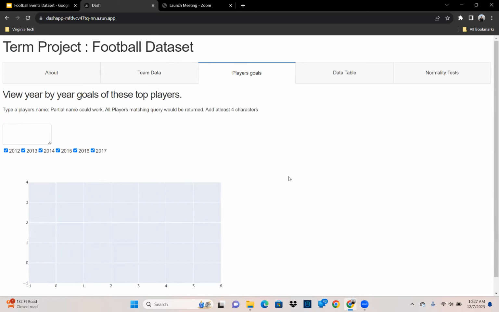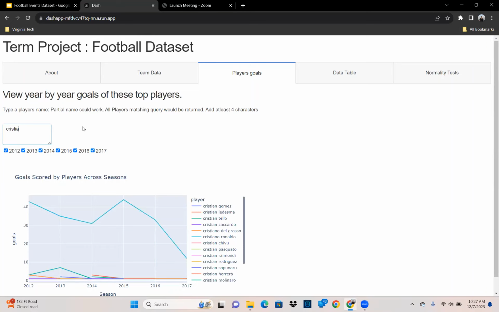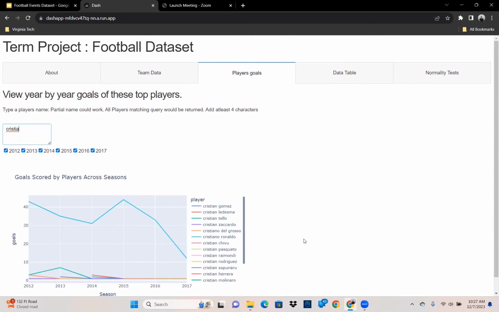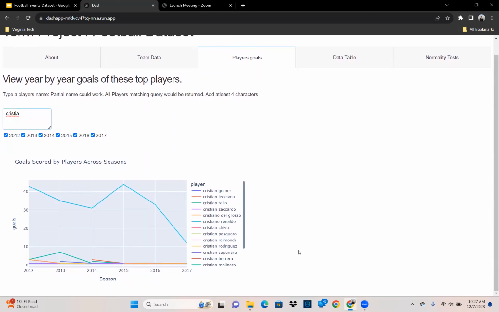The next data set is for players, and you can basically enter your player's name and select the years, and you will be able to see the number of goals that they have scored for that year. For instance, if I write Cristiano, all the players whose names start with Cristiano will be shown here, and their information will be displayed on the graph.